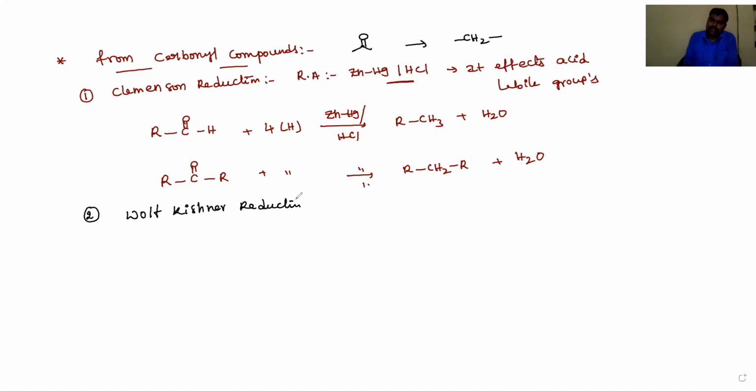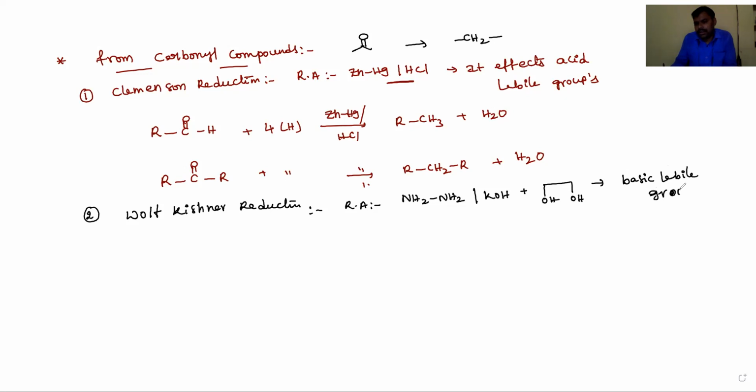Okay, and another important reducing agent is Wolff-Kishner reduction. Here the reducing agent is base, meaning hydrazine. Hydrazine, in the presence of base, you have to use KOH, and the solvent is ethylene glycol. It affects base labile groups. So same, these are RCHO aldehydes or ketones.